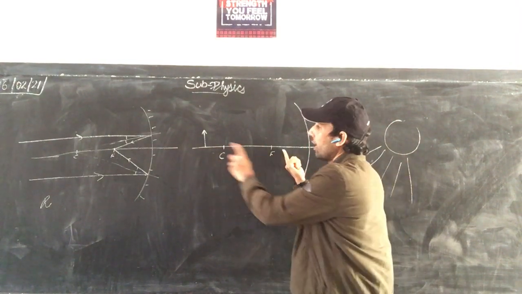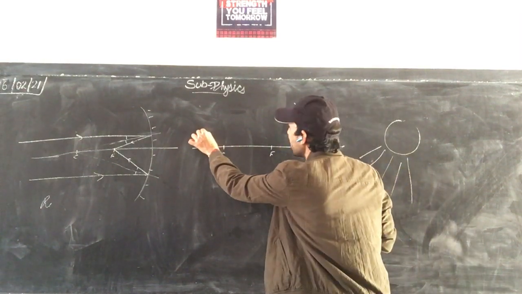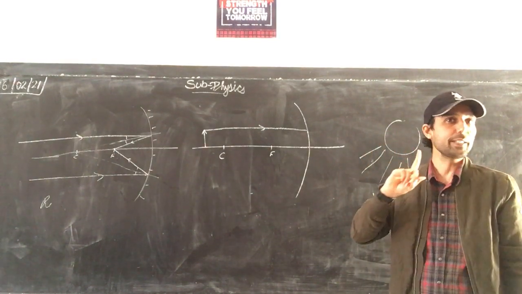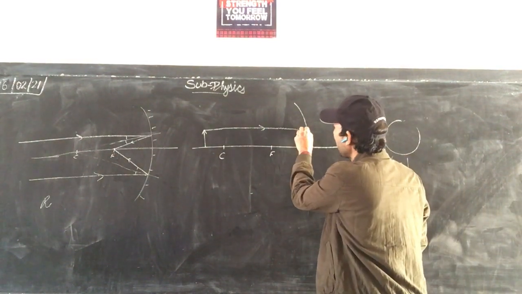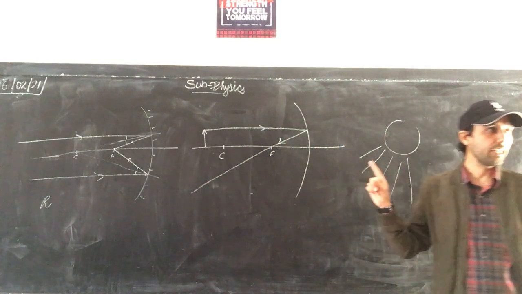See here. When it was at infinity, the image was formed at the focus. And this time, see here, one ray is parallel to the principal axis. Two rays we will be taking from each point. After reflection it will pass through the focus. So this will be our reflected ray.